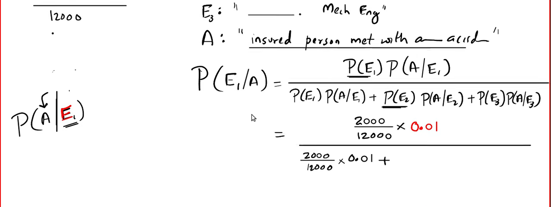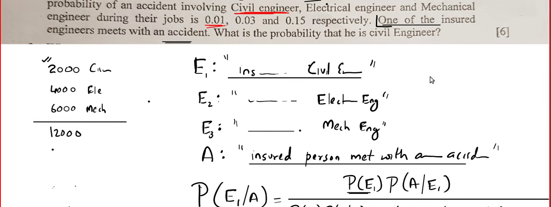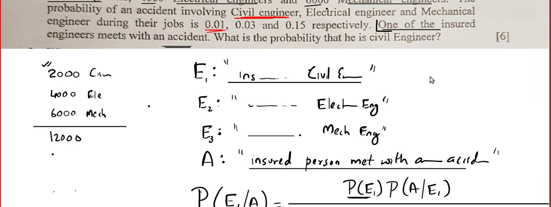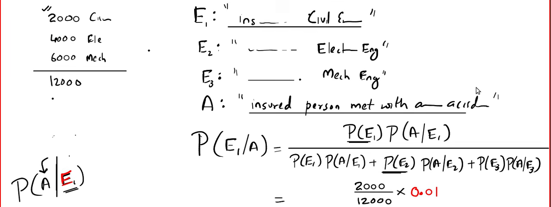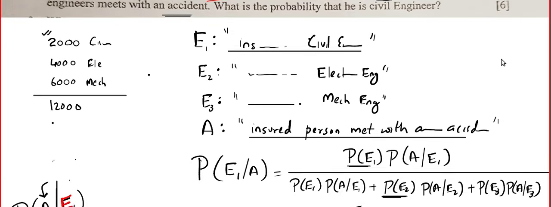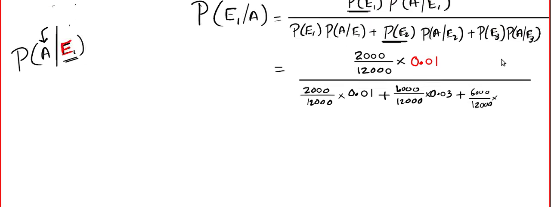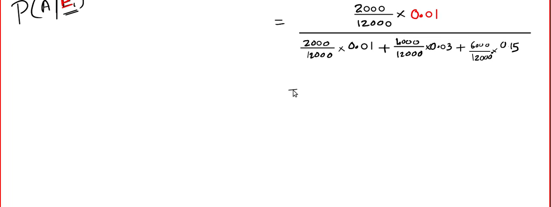You get 4000 by 12,000 multiplied by 0.03 plus 6000 by 12,000 multiplied by 0.15. You can use the calculator and simplify. I got 1 by 52, which is approximately 0.019.